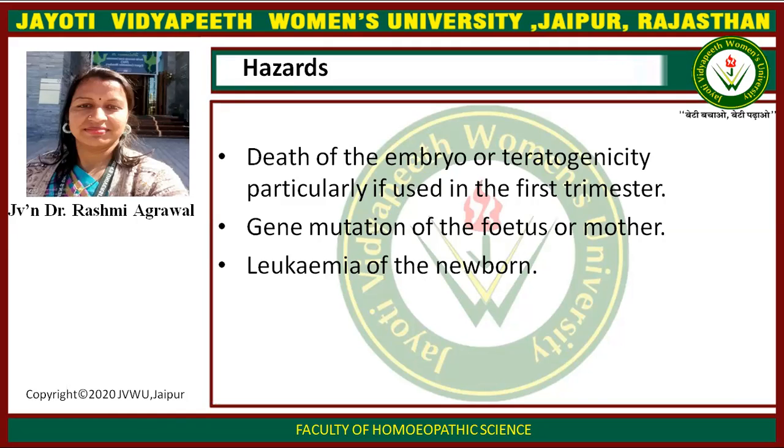So here it is also restricted in the first trimester. First trimester means the first, second, and third month. Second trimester is the fourth, fifth, and sixth month, and the 7th, 8th, and 9th months are the last trimester, or third trimester. So it is clear that it is restricted in the first trimester.